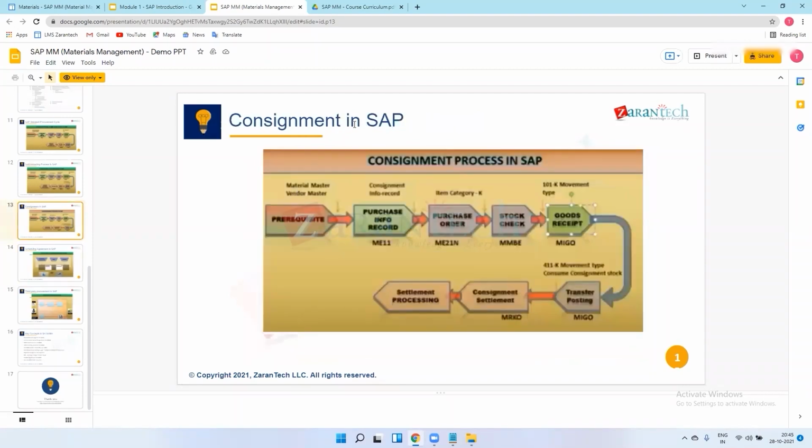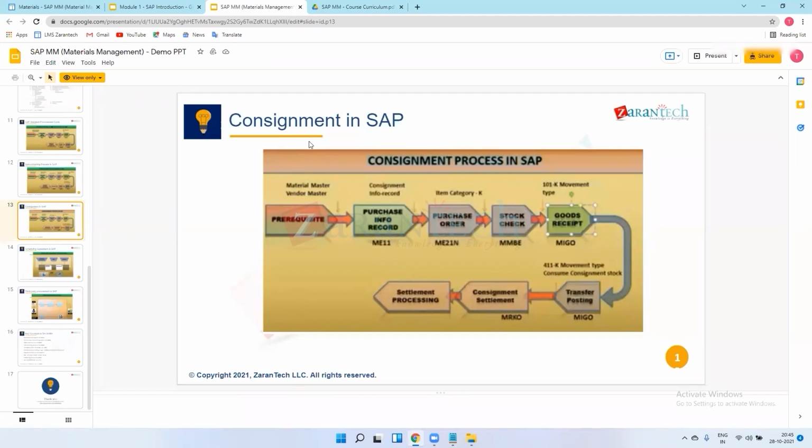Okay. So in consignment, the vendor sends material in advance to the company. Suppose I have a requirement of 100 tires, but I don't want to utilize all 100 tires in one go. I want to use one tire at a time, but due to some space constraint, the vendor sends all 100 tires to the company. If I have a company, then I have storage space. So I will ask the vendor to send all 100 tires in one go, and I will keep them in my storage locations.